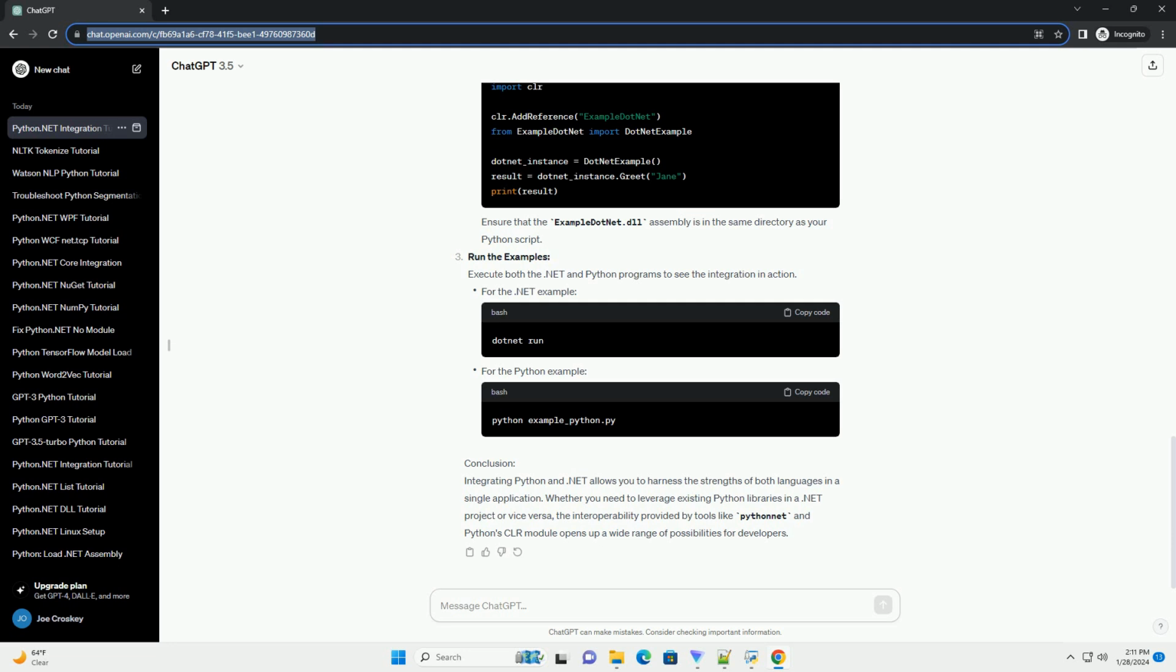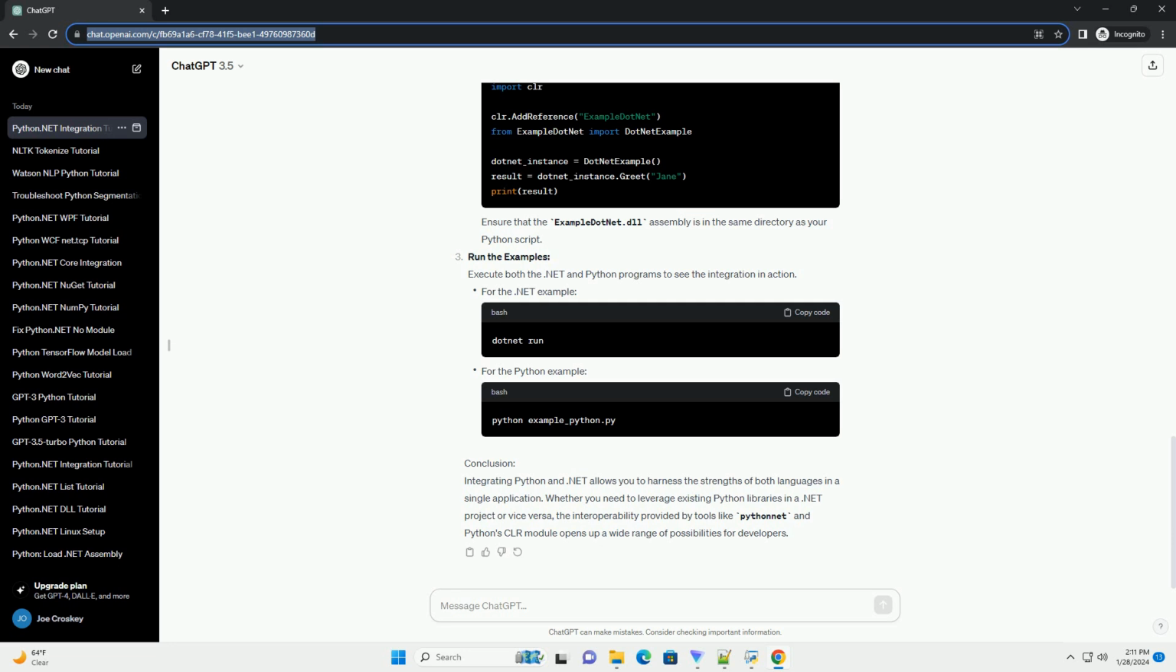Save the above code in a file named python_.net_example.py. To run the example, you should see a Windows form with a button labeled Click Me. When you click the button, a message box with the text Hello from Python and .NET will appear.